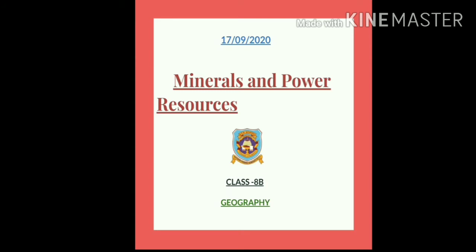Extraction of minerals means taking out minerals from the earth's surface. It includes three processes: mining, drilling, and quarrying. Mining is the process of taking out minerals from the rocks which are buried deep inside the earth's surface. Mining is further subdivided into two types, that is open cast mining and shaft mining.